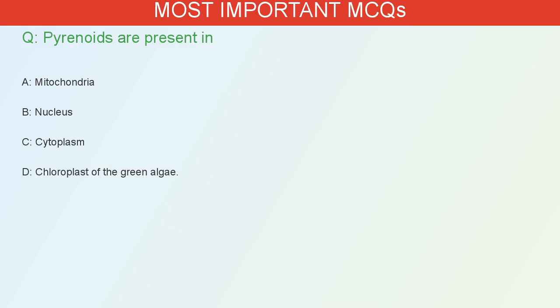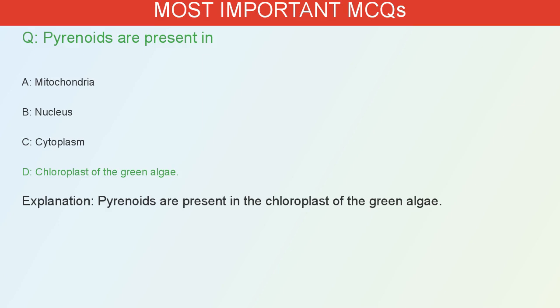Pyrenoids are present in A. Mitochondria. B. Nucleus. C. Cytoplasm. D. Chloroplast of the green algae. The correct answer is D. Pyrenoids are present in the chloroplast of the green algae.